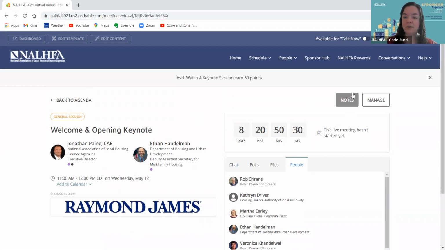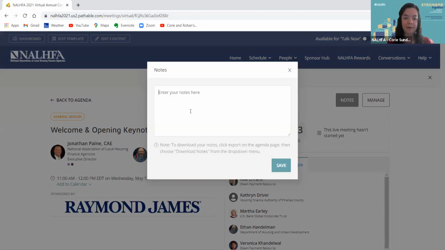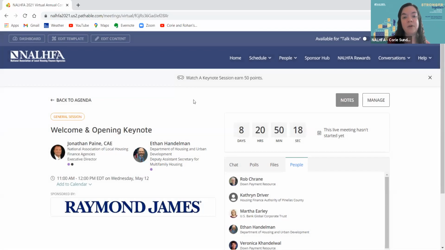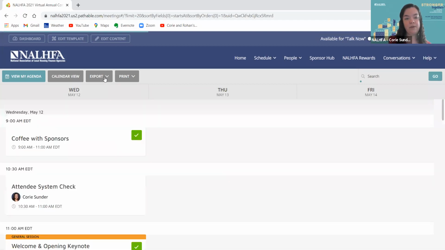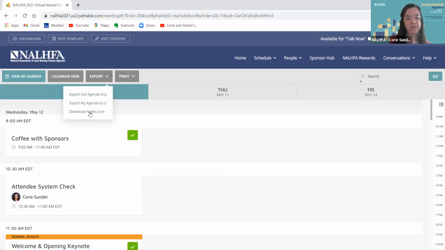Last, I just want to call out that there is a notes button at the top here. So if you'd like to take notes while you're in the sessions in the platform, you can just click this note button here and add a note for yourself. These notes can also be exported from the agenda page. So if I go back to the agenda, which is clicking in this top left corner here, under export, there's an option here to download notes. So if you decide to take all of your notes in the platform for the conference, you would just go up here and click download to save all of those to your desktop.